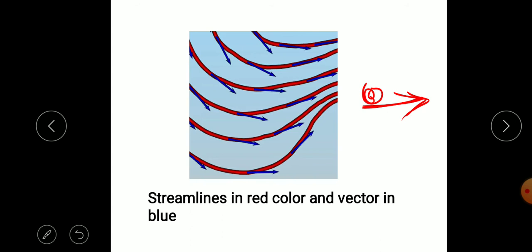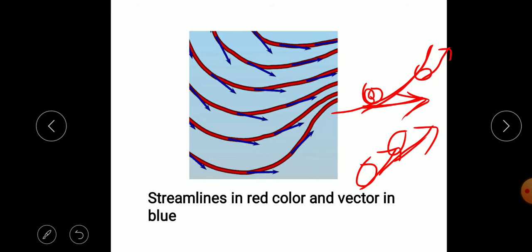A streamline is tangent to the velocity vector everywhere. Suppose the velocity vector changes in this direction, then this curve is tangent to the velocity vectors. As the fluid particle moves, the direction of the velocity vector is changing, so the curve is obtained by drawing tangents to the velocity vector.